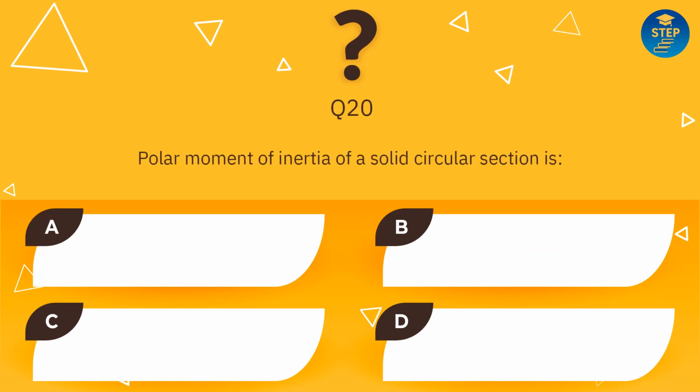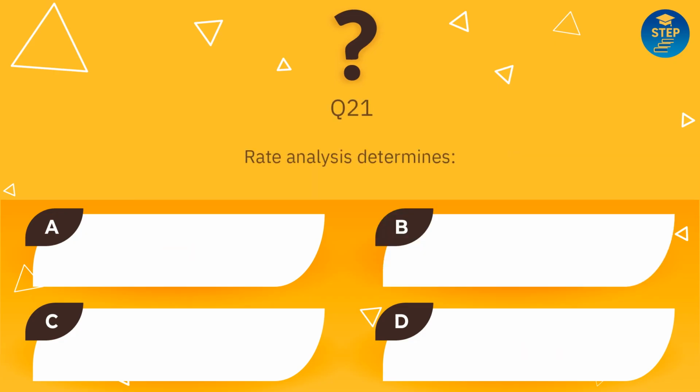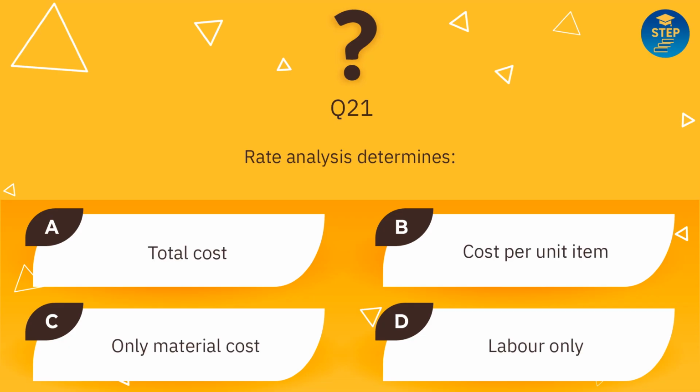Polar moment of inertia of a solid circular section is: pi r cubed divided by 2, pi r to the 4th power divided by 2, pi r divided by 4, 2 pi r to the 4th power. Answer is pi r to the 4th power divided by 2. Rate analysis determines: total cost, cost per unit item, only material cost, labor only. Answer is cost per unit item.